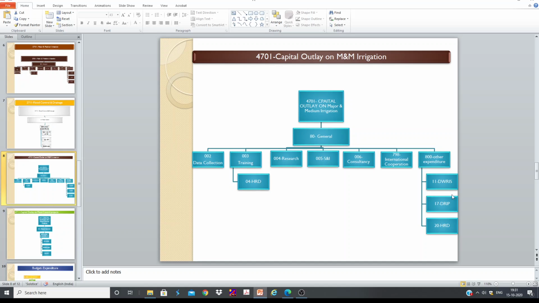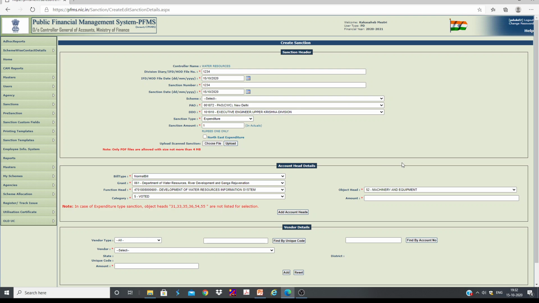I think this was a bit old PPT, I prepared this PPT almost 1 year back. At that time Dwaris used to come under sub minor head 11. Now it has been changed to 06. It is not common, sometimes in NHP, under 004 also we have one Dwaris, where the number of Dwaris is, if I remember correctly, 8. So these numbers sometimes will change based on the head. Now let us come back to our discussion.